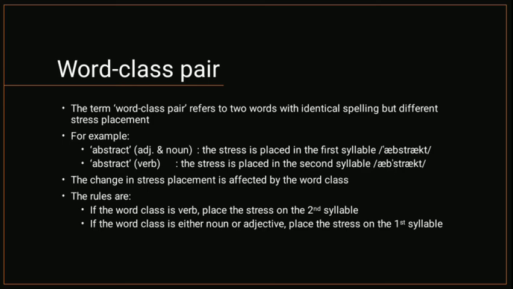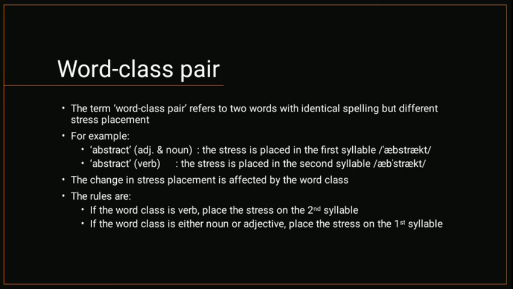The term word class pair refers to two words with identical spelling but different stress placement, apparently according to word class of noun, verb, or adjective, and all appear to consist of prefix plus stem.